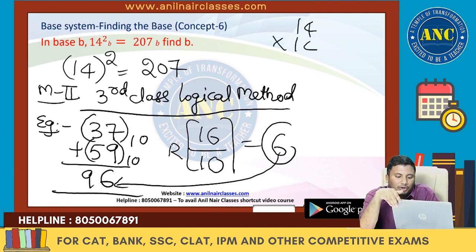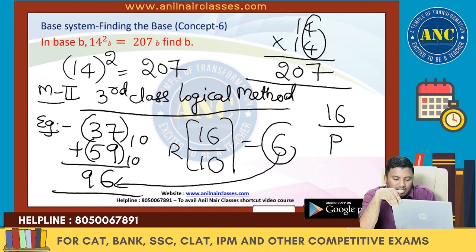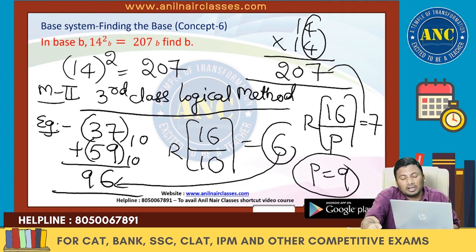(1/4) into (1/4), he is telling that the answer is 207. In which base system is it right? I know this method. 4 fours are 16. 16 divided by some base system, I will get a remainder. That remainder is nothing but the unit digit. Are you all with me? The base is nothing but 9. 16 divided by 9, 9 ones are 9, the remainder is 7. The answer is finished. Without even converting non-decimal to decimal, I got the answer that this equation is right in base system 9.